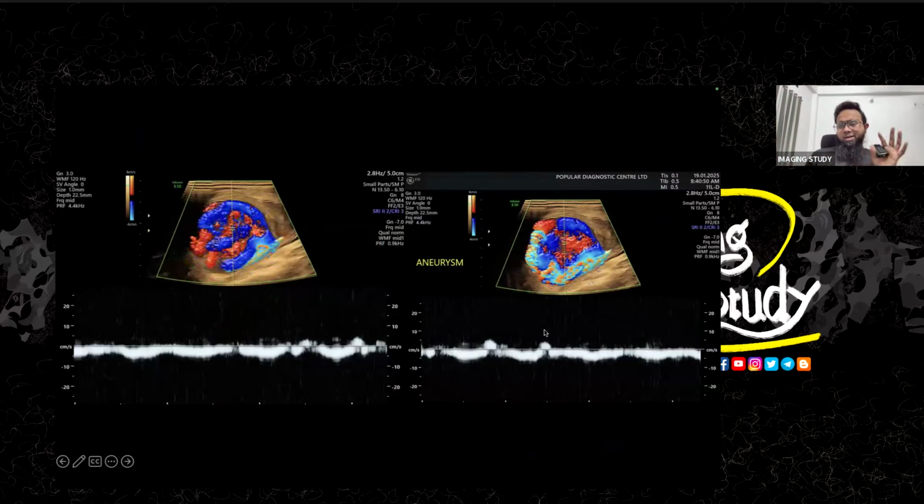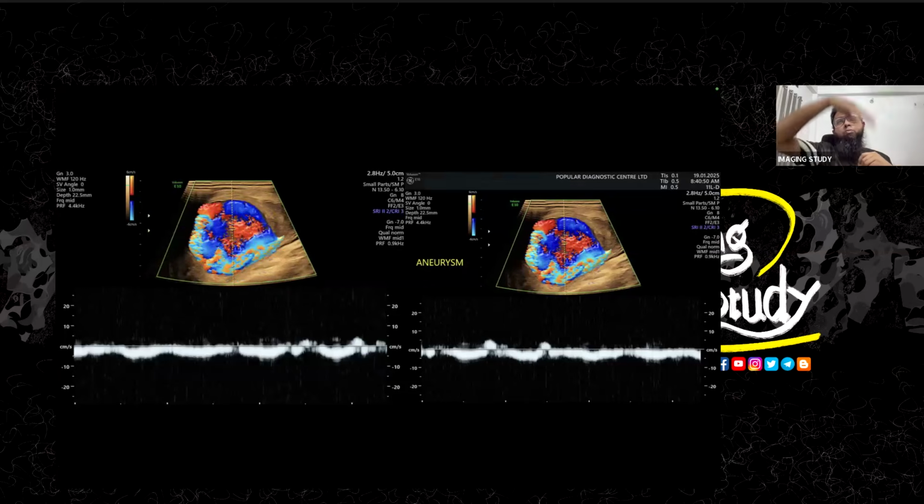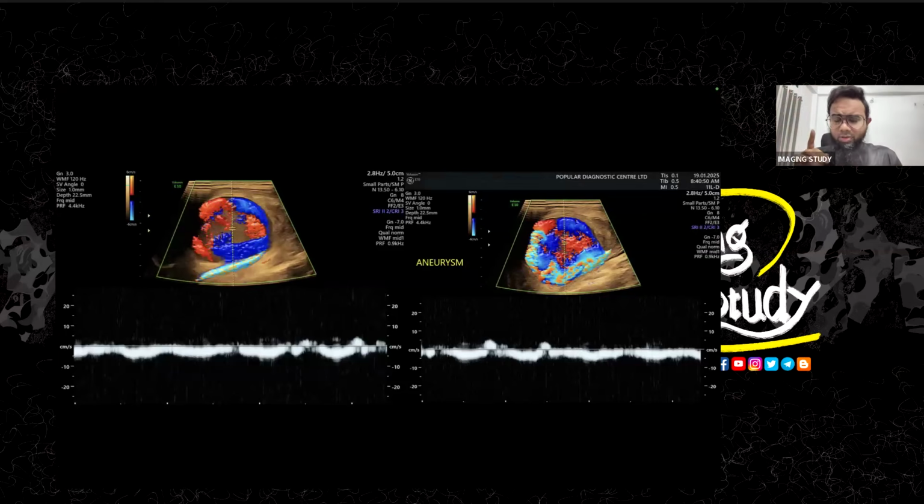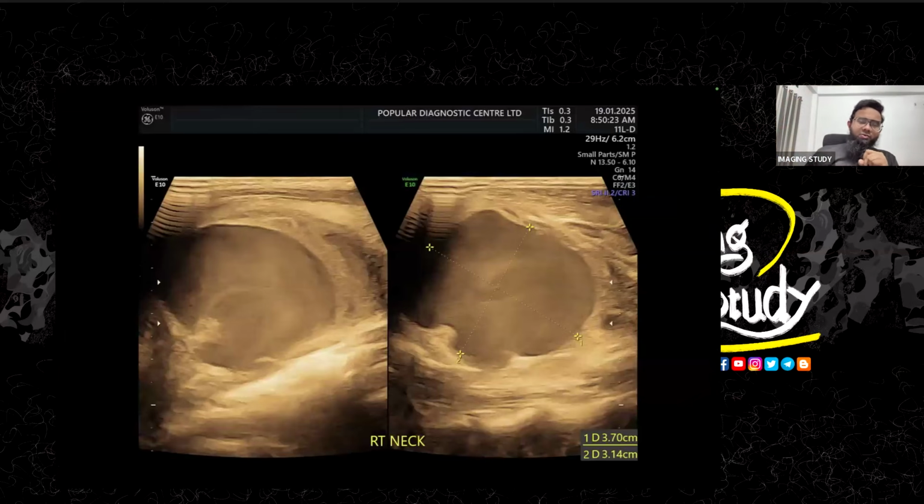Okay. Yeah, there are some bidirectional waves here, but when we take a pulse wave Doppler sample from the central part of an aneurysm, of this type of shape, we see a very good bidirectional wave pattern, which is not present here. So that drew another attention, because I'm not satisfied with this type of flow. I want to see a very good bidirectional flow, but it is not present at the central part. So you should think about something else here also. Let's look at the view again.